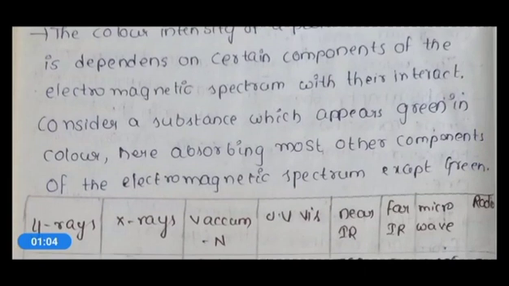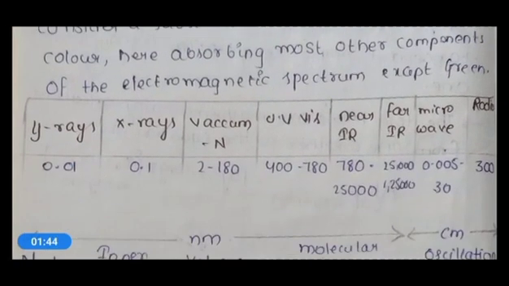Consider a substance which appears green in color. If a substance is green in color, it is absorbing most other components of the electromagnetic spectrum except green. That means if the substance is green in appearance, absorption of other components will occur, but absorption of the green component will not be seen. If you see any spectrum,